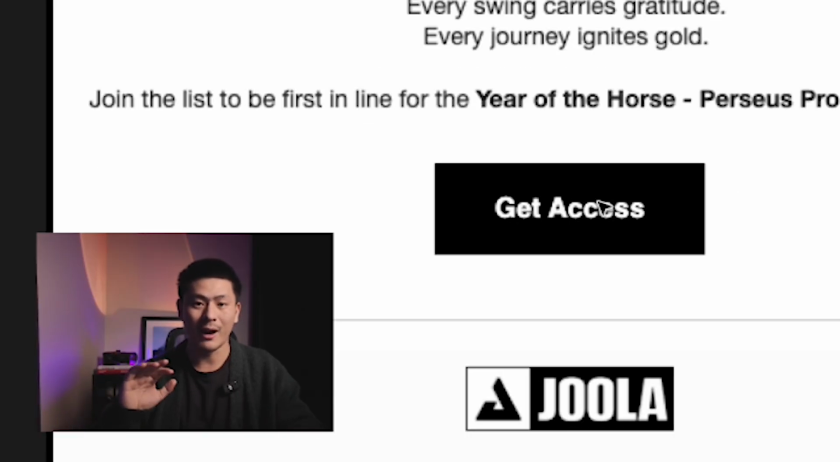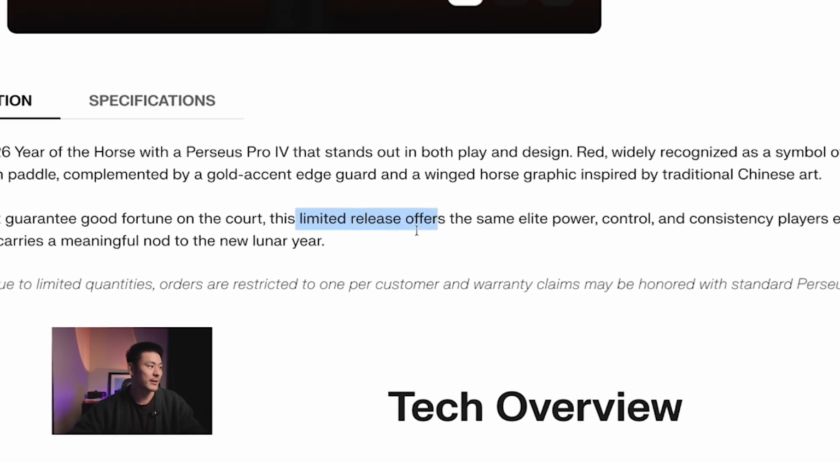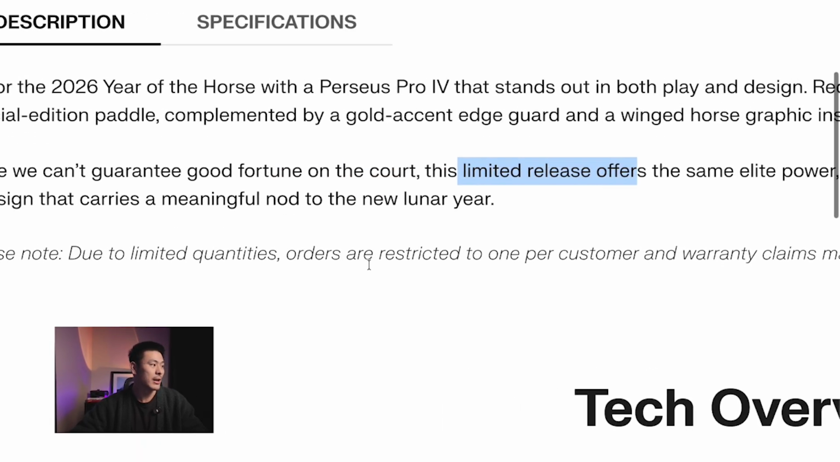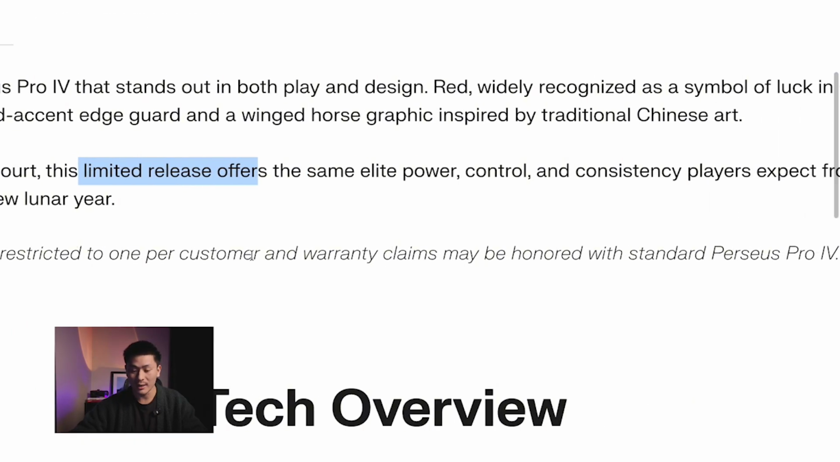Something I actually had to find on their website that I felt like was another miss, and that is that this is a limited quantity, limited drop paddle. If we take a look at their website here, you can see that this is a limited release offer, right? They also have another notice here, right? Due to limited quantities, orders are restricted to one per customer, right?